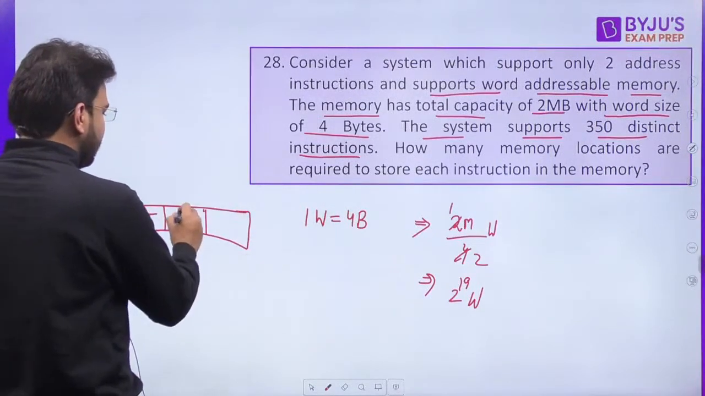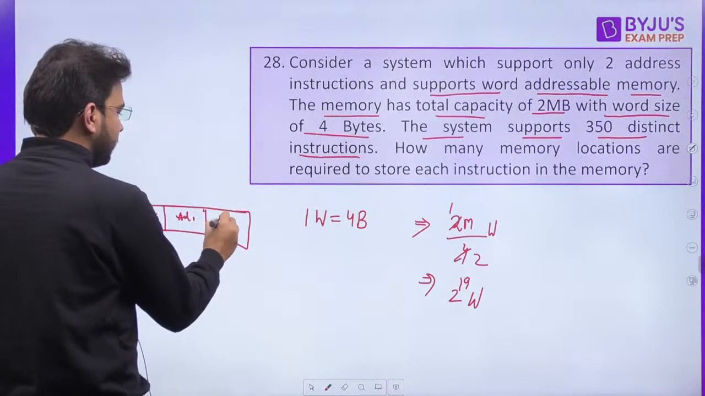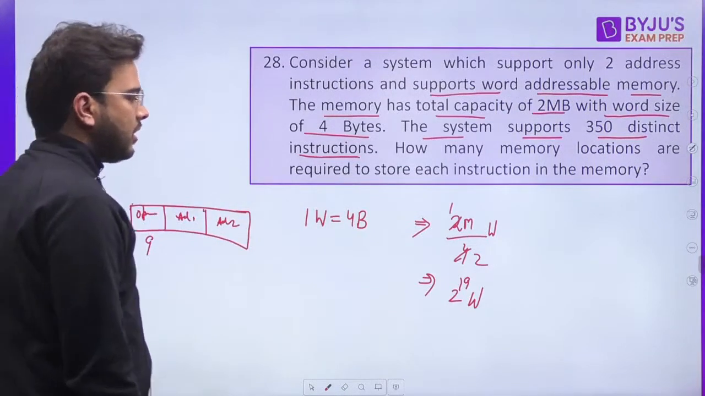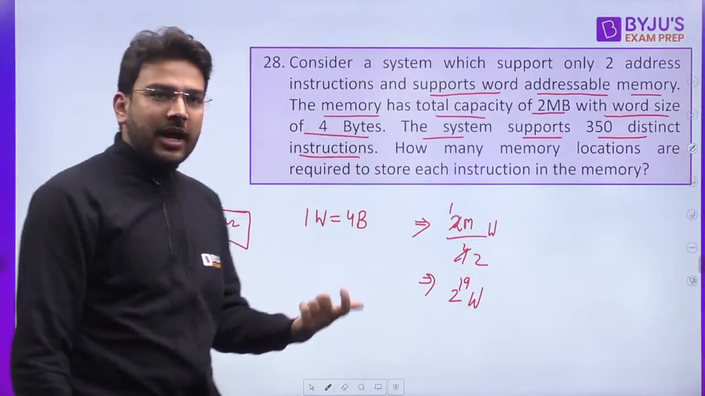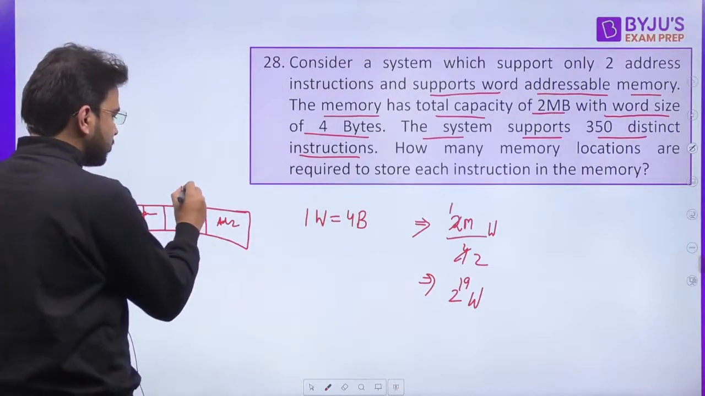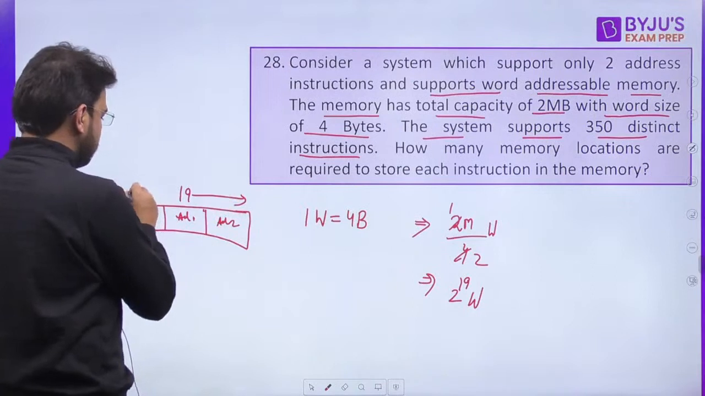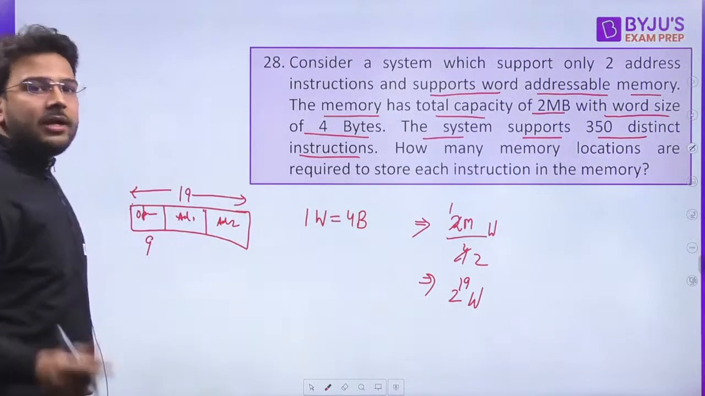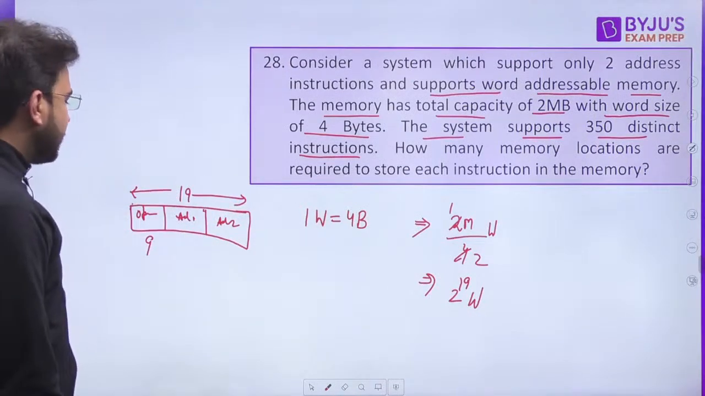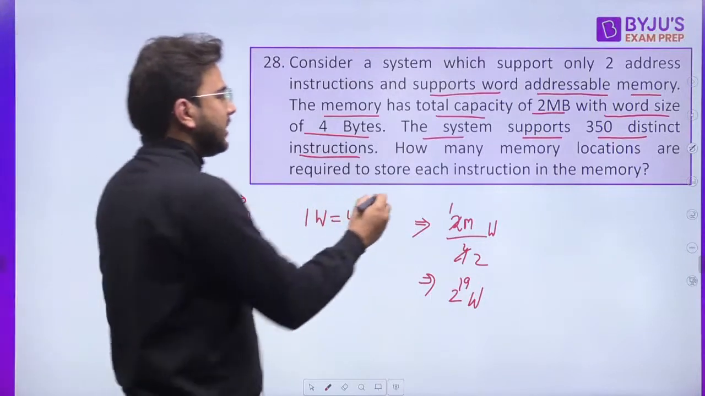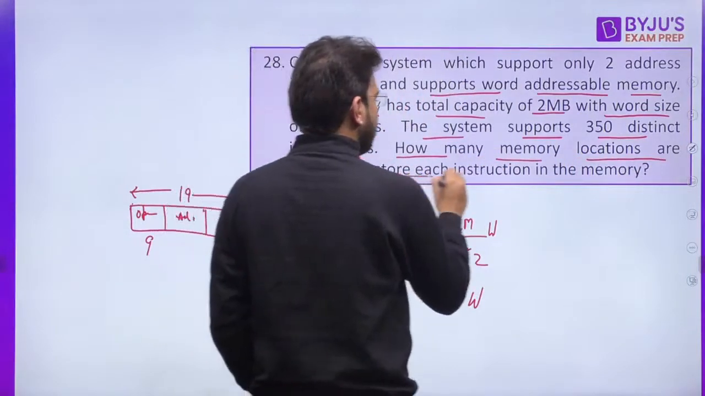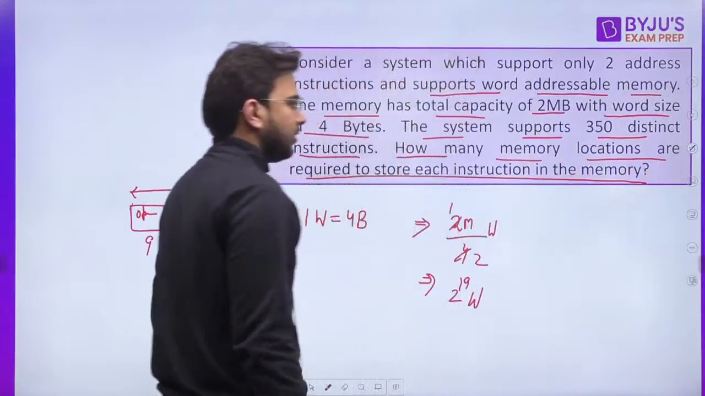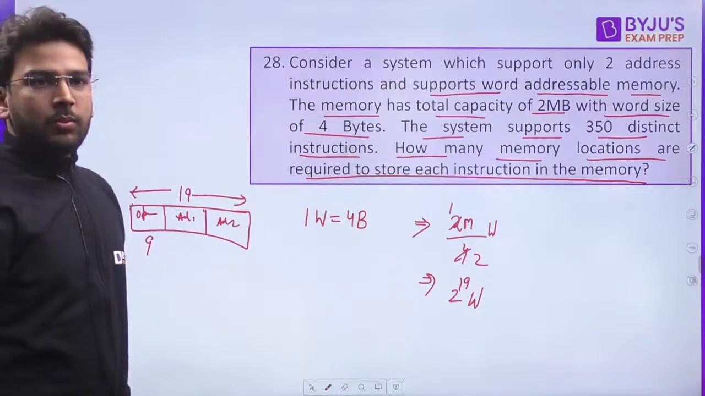Then you have, let's say, address 1 field and address 2 field. Clear? As it is saying 2 raised to the power 19 words, that means 19 bits will be there for the address in the instruction. Yes or no? Now it is saying how many memory locations are required to store each instruction in the memory. Yes. What will be the answer?